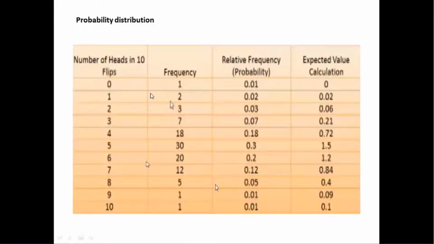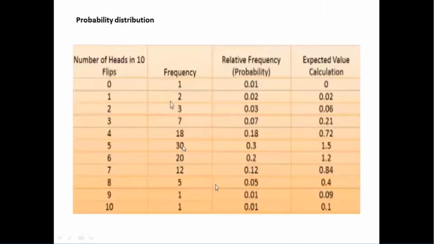Now tell me, looking at this frequency, which number occurred the maximum number of times? If you add all these, it comes to 100, since the experiment was done 100 times. In only one experiment, all 10 coins were tails. In only 2 experiments, only one head turned up and the rest 9 coins were tails. As Matthew said, 5 heads occurred 30 times. In 30 experiments I got 5 heads and 5 tails. So this has the maximum frequency.